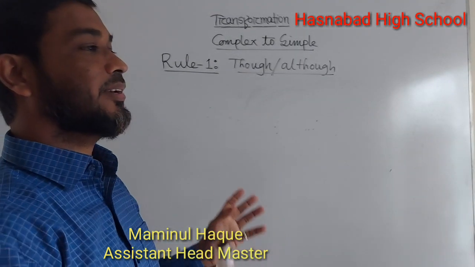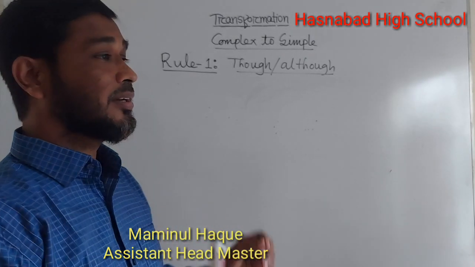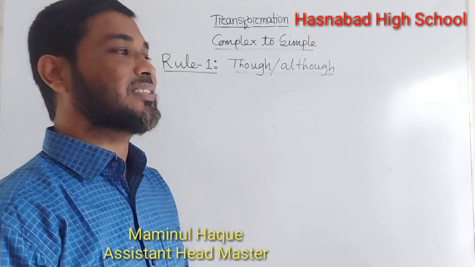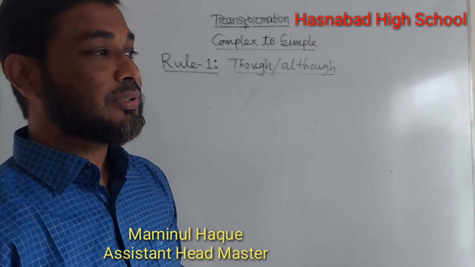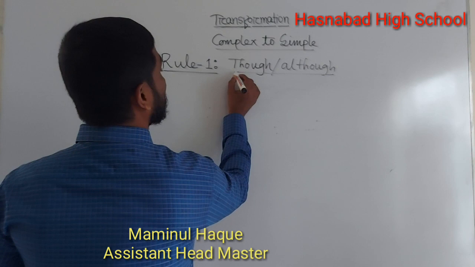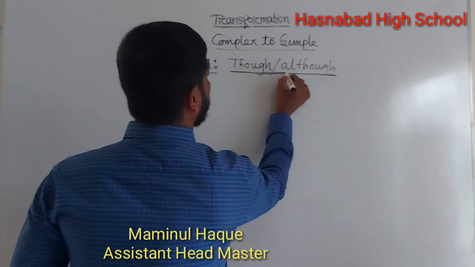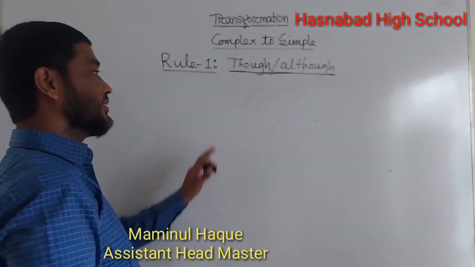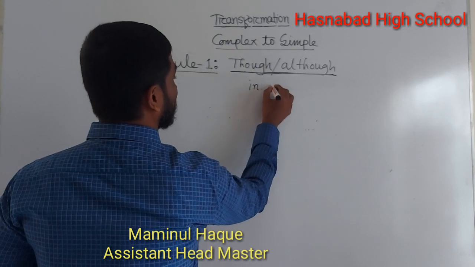If we find any symbol of a complex sentence referring to though and although, we must change the sentence with the help of in spite of.